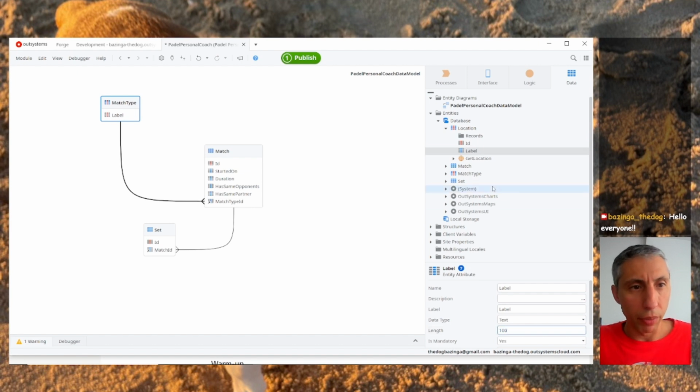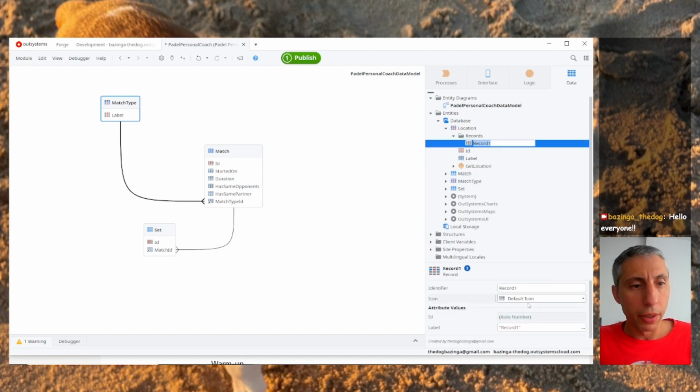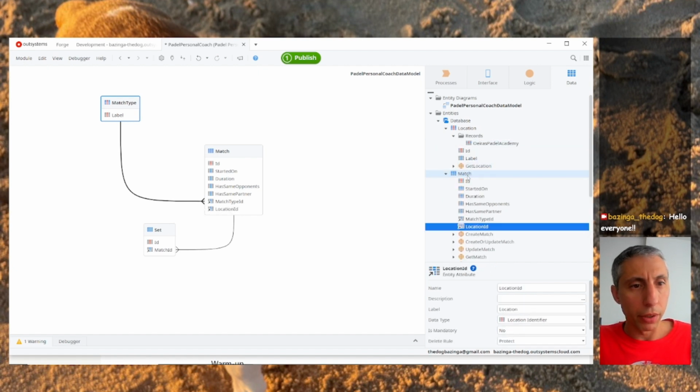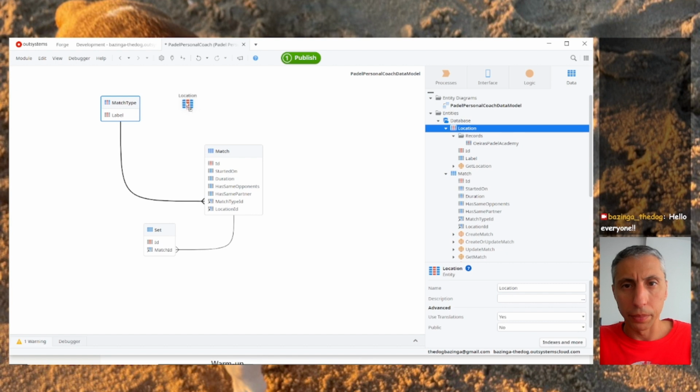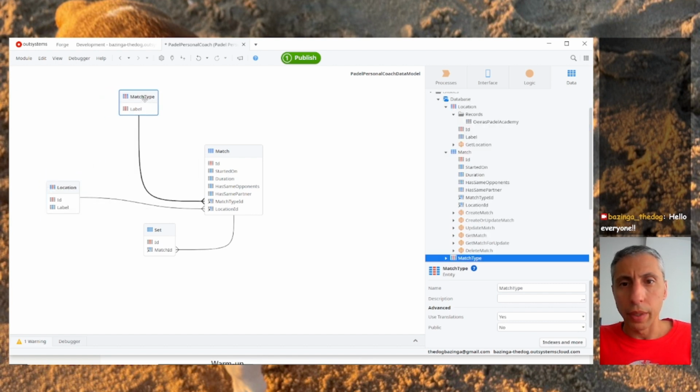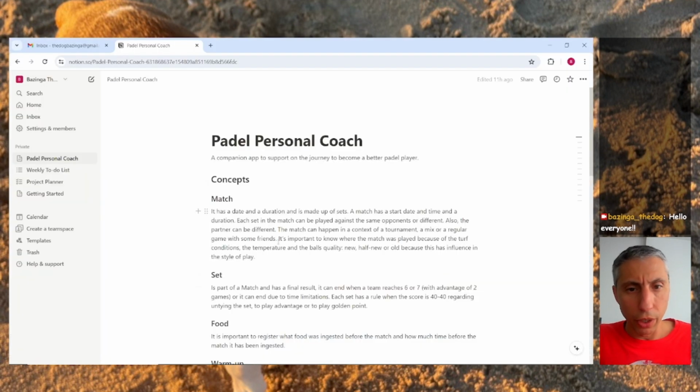Let's make the size a little bit bigger. So, one of the locations is a place where I usually play. Let's give this to the label, right? And so the match also has the location ID. Cool.